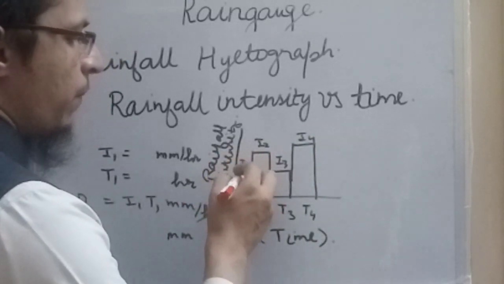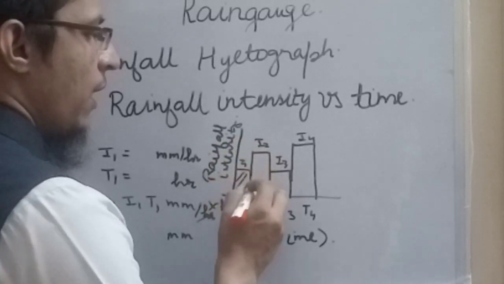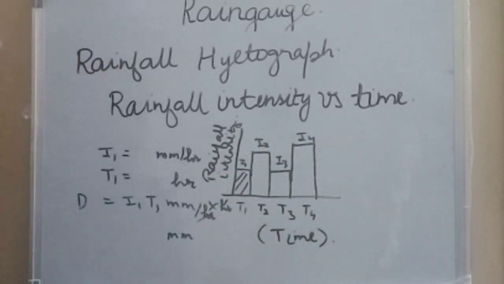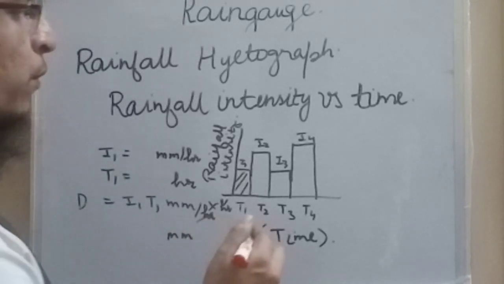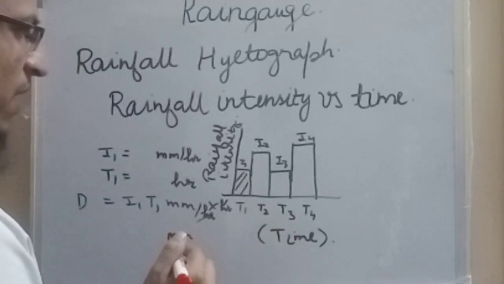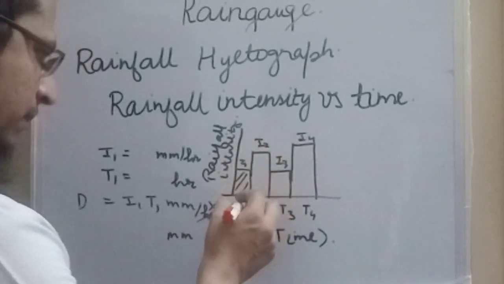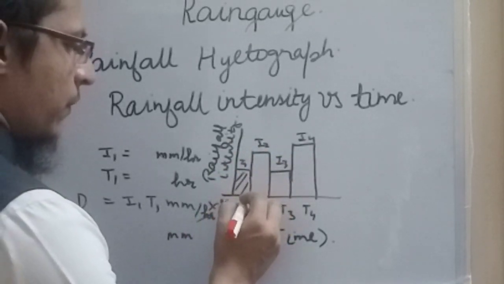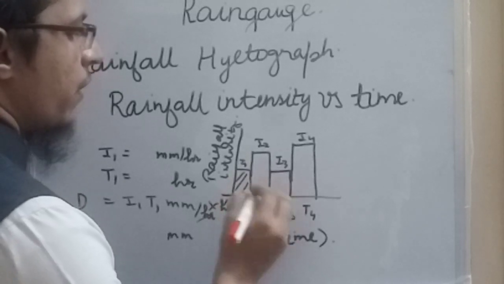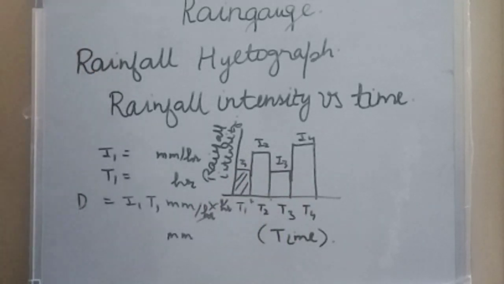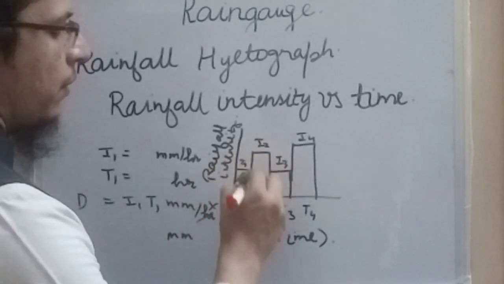Each individual bar gives the intensity, and the total area of the rainfall hyetograph will give us the total rainfall depth. At a particular time interval, suppose between 9:10 and 9:20, we need to know the rainfall depth. So we can take the area of this bar.